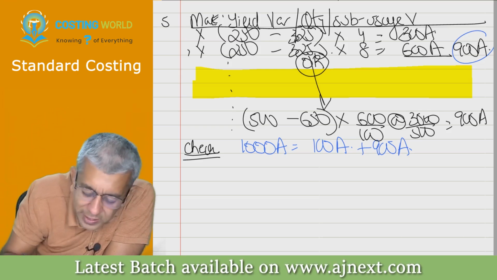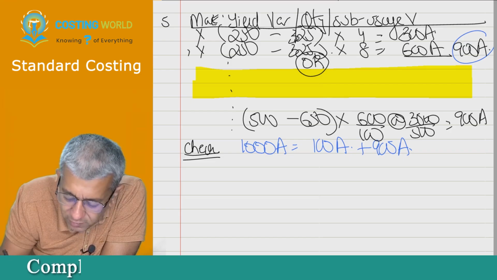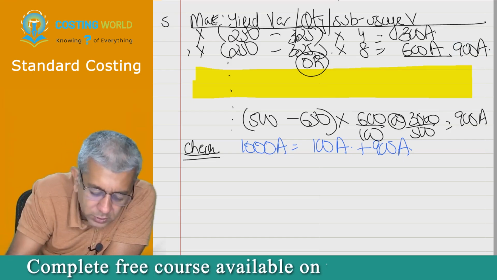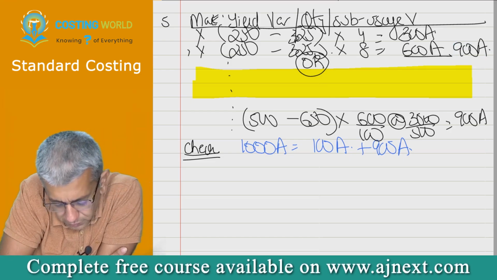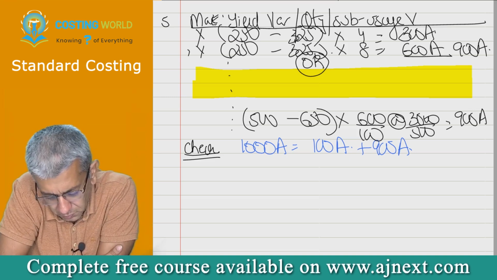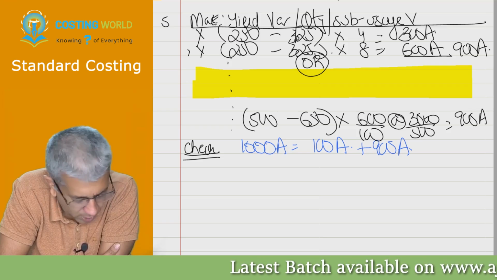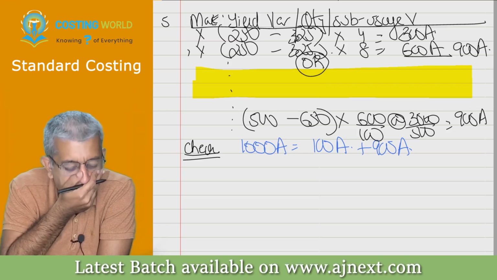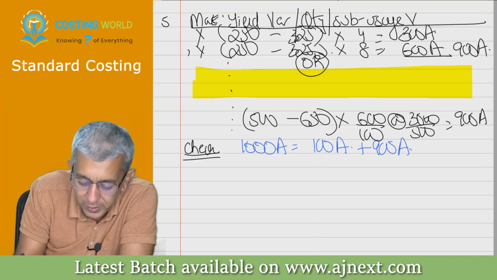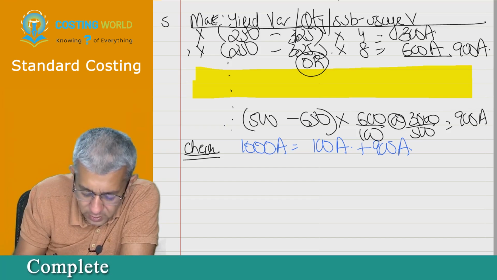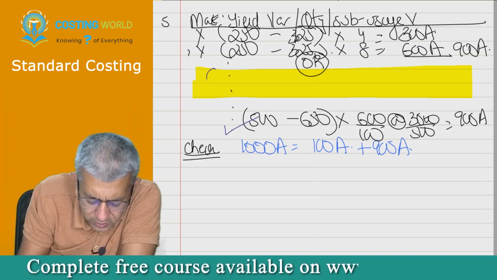Okay, so please leave 2 lines as I have left in yellow, and then you write down this first. And now let's write down the explanation for this method. What is 500?